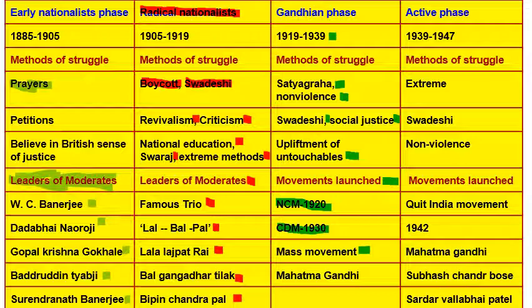Now the last phase is the active phase, where all these people work together for the freedom of the country. It's from 1939 to 1947, and the method of struggle was extreme Swadeshi and non-violence. Revolutionaries also participated, those who brought revolution, and the International Army as well. The movement is basically the Quit India Movement launched in 1942, and the leaders are Mahatma Gandhi, Subhash Chandra Bose, Vallabhbhai Patel, all the leaders of the early, radical and Gandhian phases. So this is basically what we are going to read about the national independence movements, and in this chapter we are reading just the first column, the early nationalist phase.